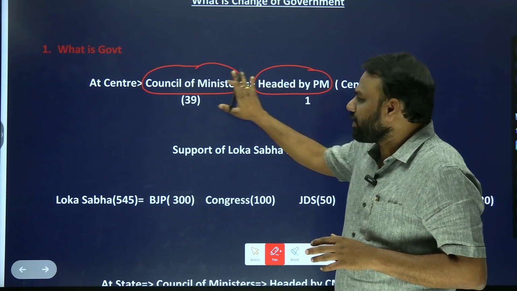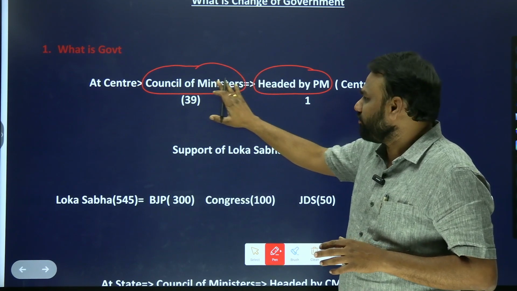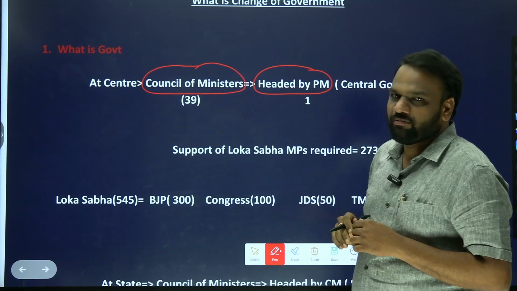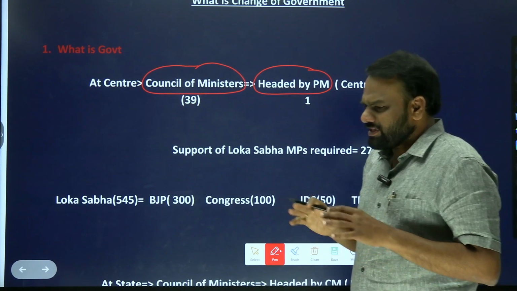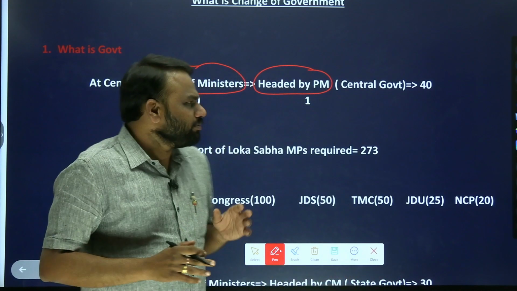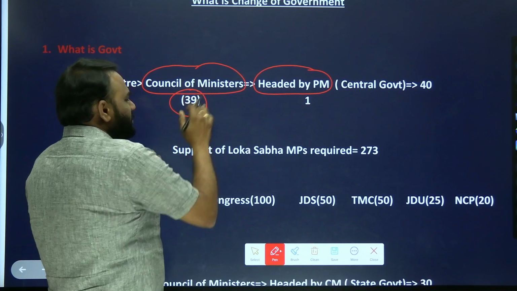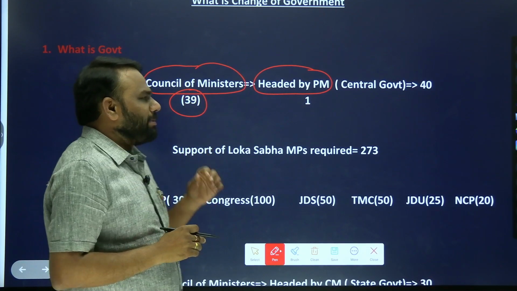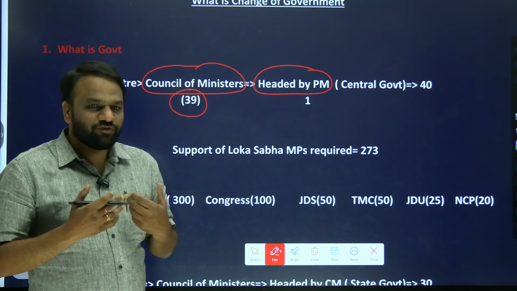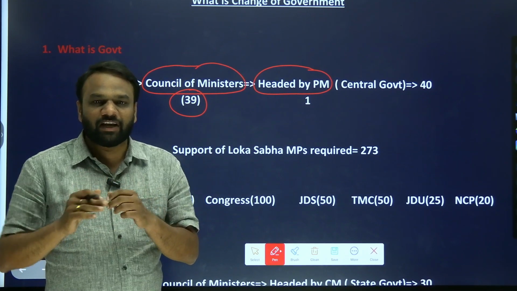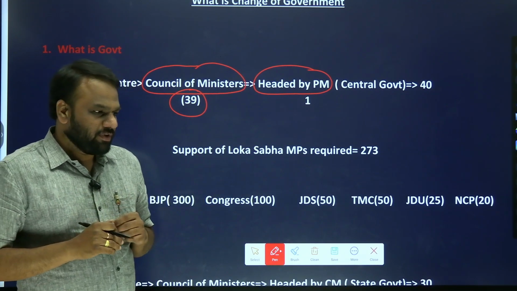As an example, let us assume we have 39 ministers in our Council of Ministers and one Prime Minister. So totally 40 members. These 40 members together we call the central government.